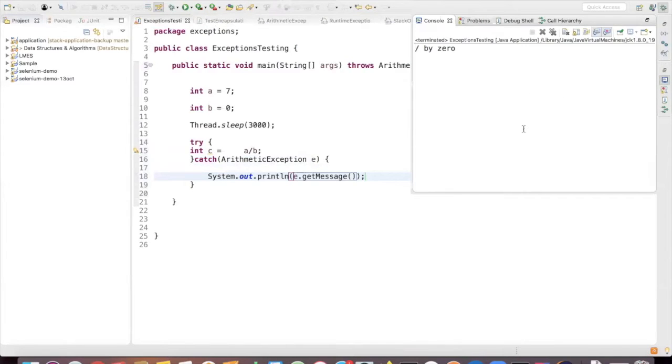So divided by zero, right? But why do I have to try and catch the exception every time? Why can't I have some mechanism where I validate this exception myself? You can do that also.